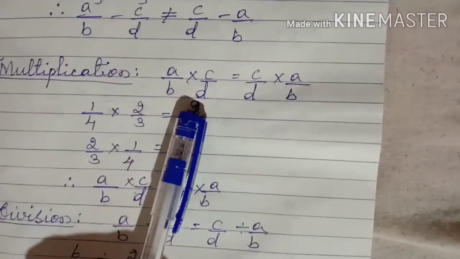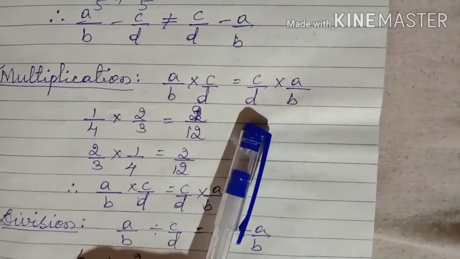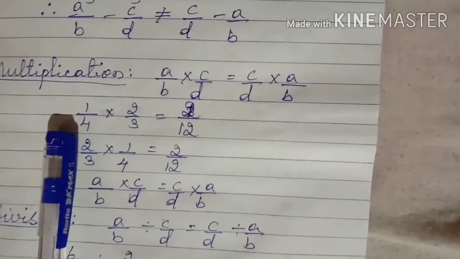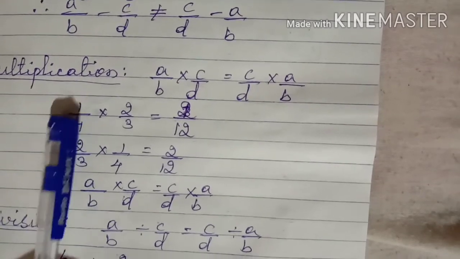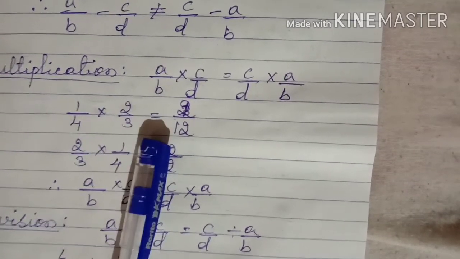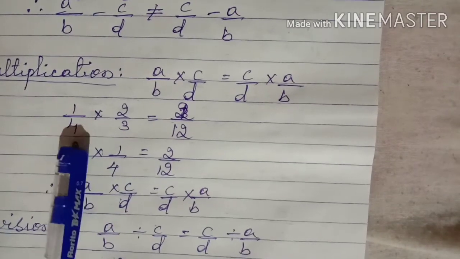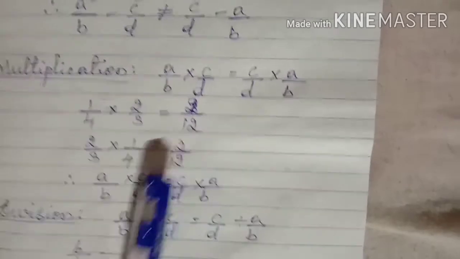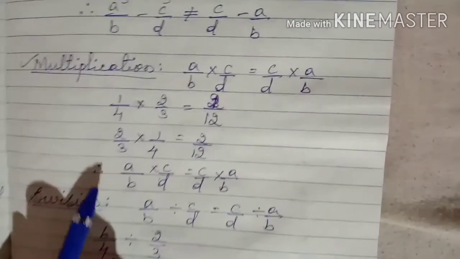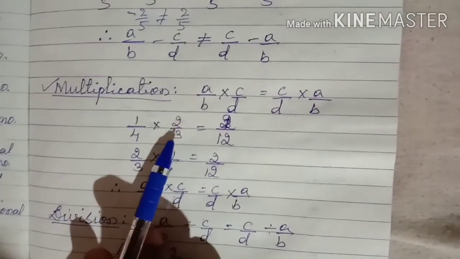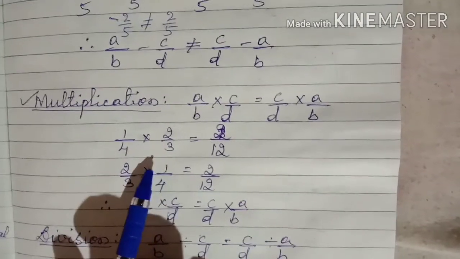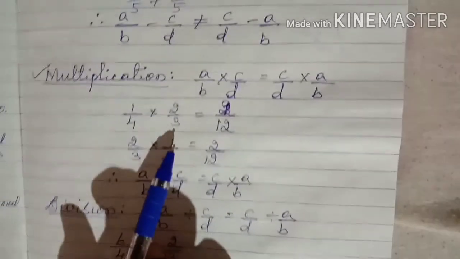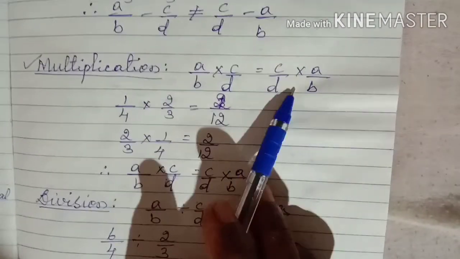Now let us see multiplication. a by b into c by d is equal to c by d into a by b. Let us take an example, 1 by 4 into 2 by 3, that is equal to 1 twos are 2 divided by 4 threes are 12. Now let us interchange: c by d into a by b.